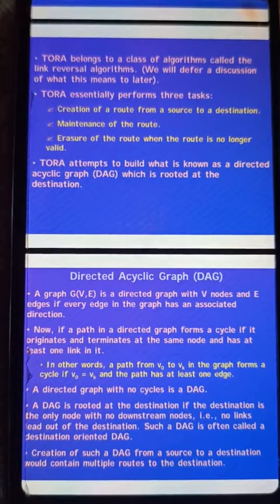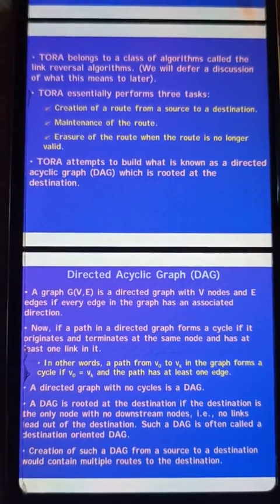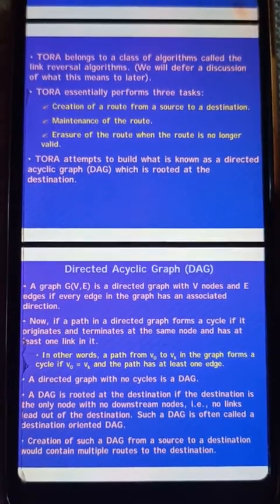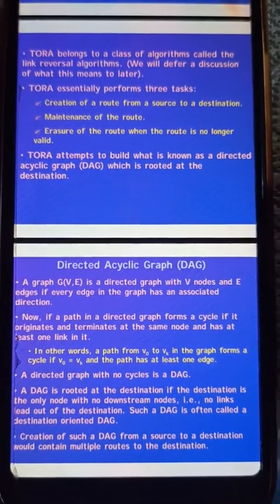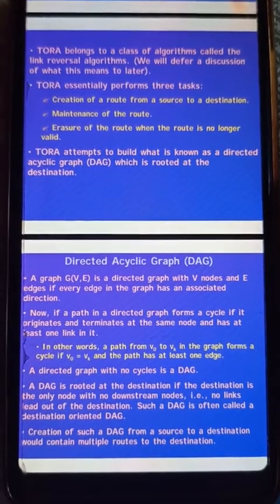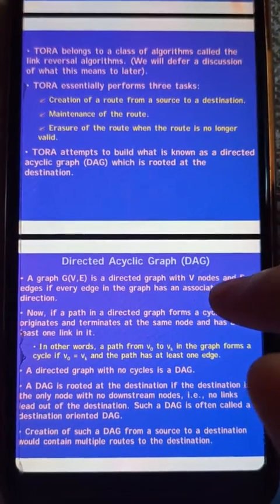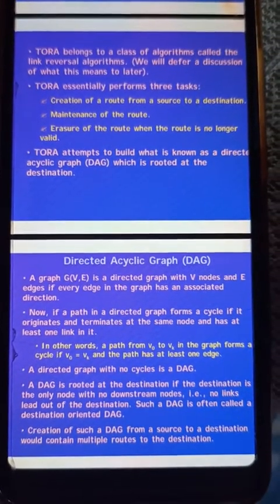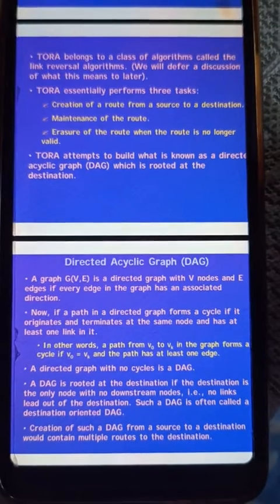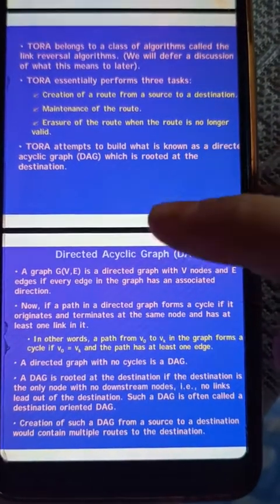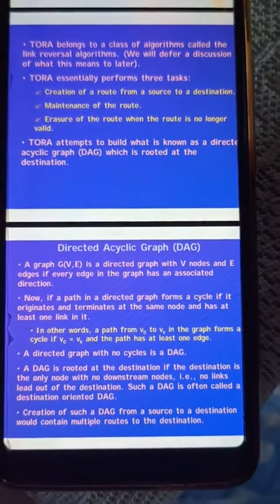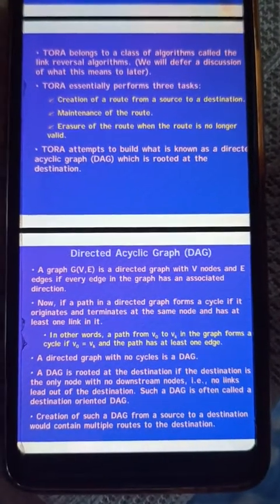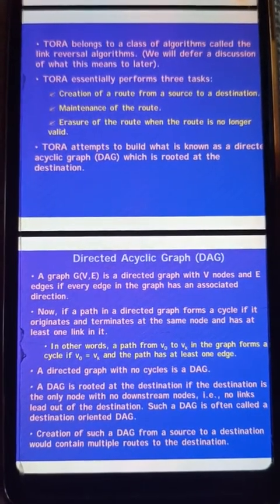So what is a directed acyclic graph? A graph G has V vertices, that is V nodes, and E edges. A graph (V, E) is a directed graph with V nodes and E edges if every edge in the graph has an associated direction. In the term directed acyclic graph, directed means the edges in this graph are directed. Acyclic means there is no cycle present in the graph. That is why it is called a directed acyclic graph.